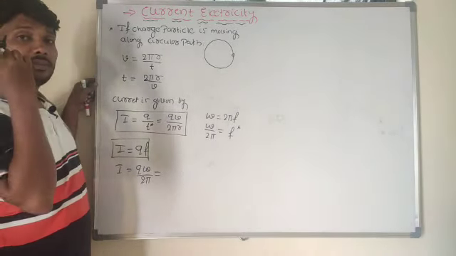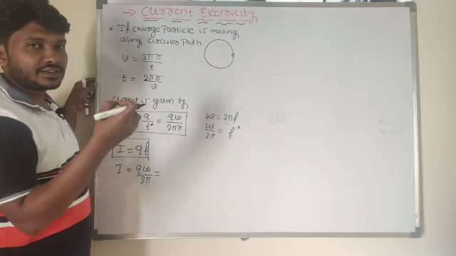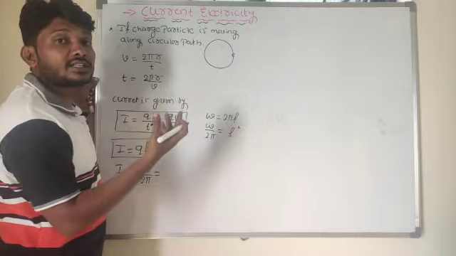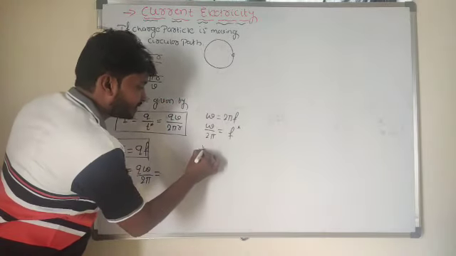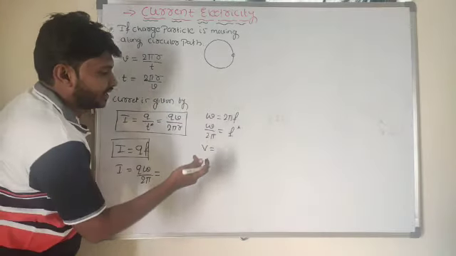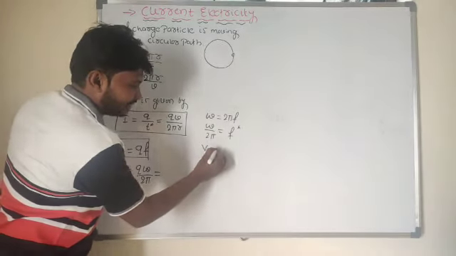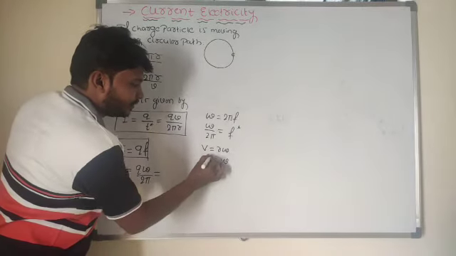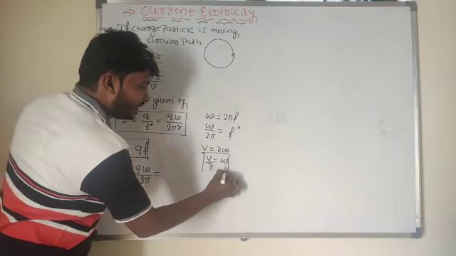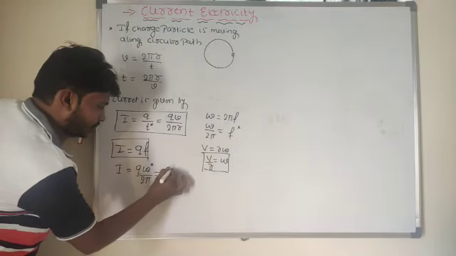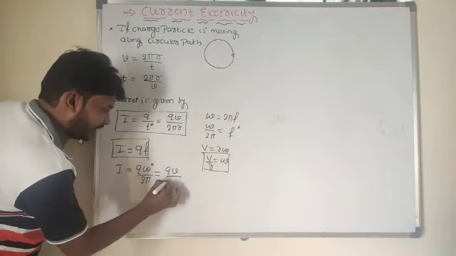So linear velocity means velocity along straight line motion. Angular velocity means circular. In the chapter on system of particles and rotational motion in first PU, you get the relation between linear velocity and angular velocity: V is equal to R omega. So omega is equal to V by R.